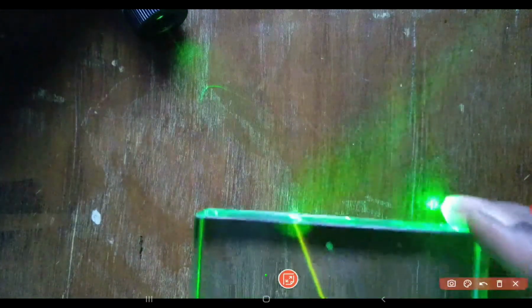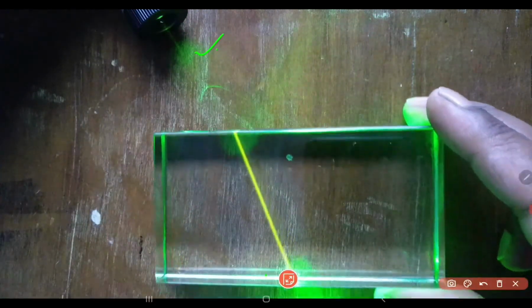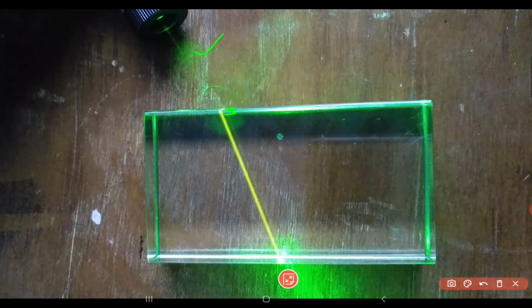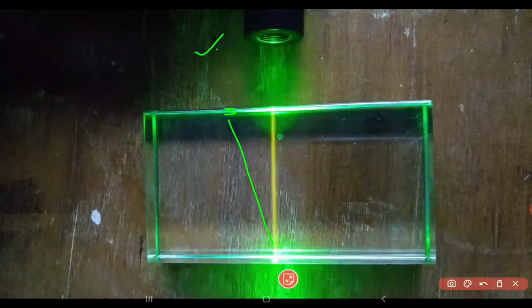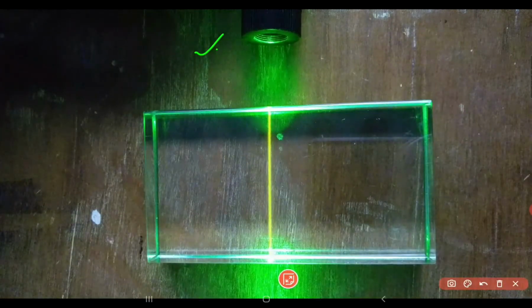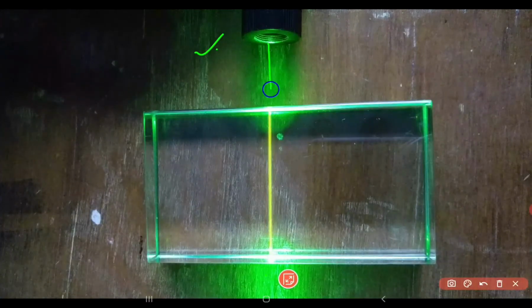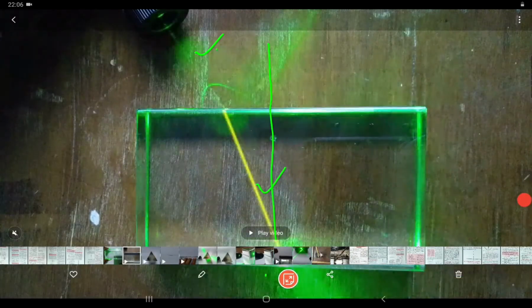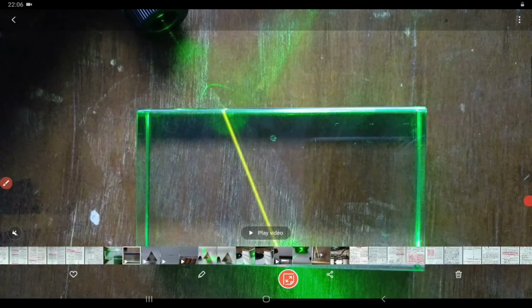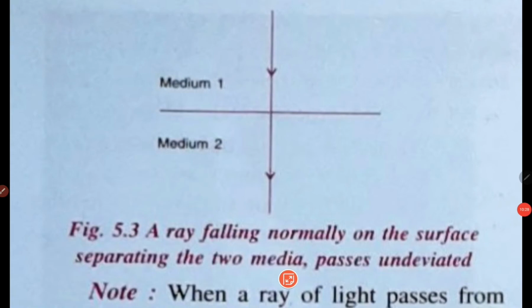So I hope you have understood this. You can see here the incident ray. This ray strikes the surface of separation here, so it was bending this way. Now in this case, when the light ray is striking such that it is passing along the normal, it goes straight. I hope you have understood these conditions for the bending of light. Okay, so let us go to the next topic.